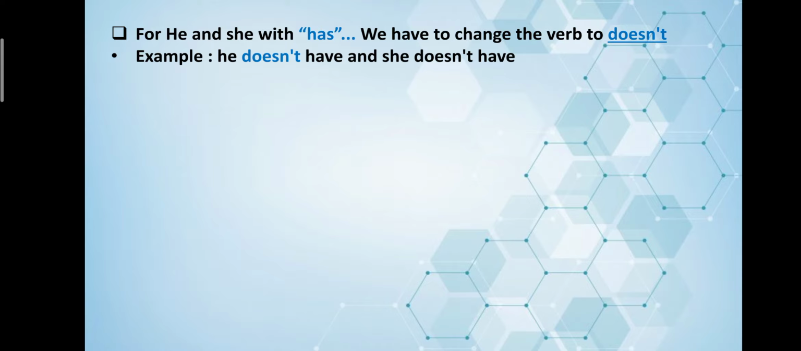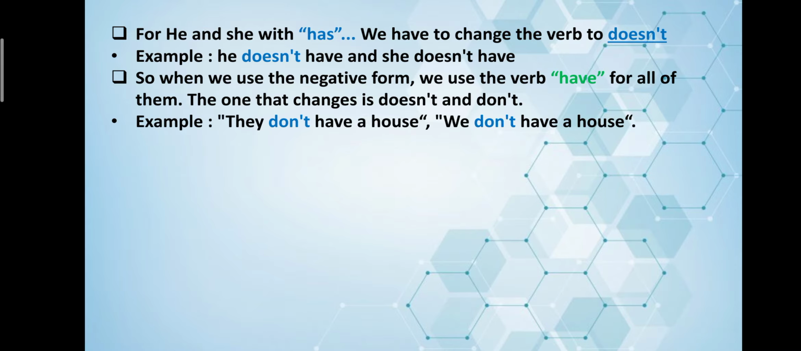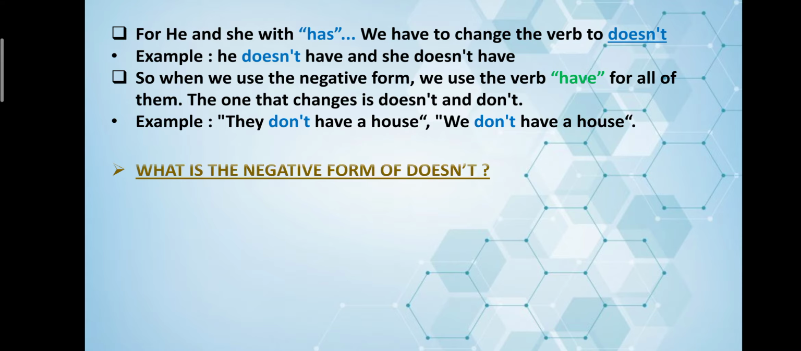Okay, so instead of has, if we are using have, we have to put the stress on doesn't. We cannot use don't. We have to change it to he doesn't have and she doesn't have. So when we use the negative form, we use the verb have for all of them. The one that changes is doesn't and don't. For example, they don't have a house, we don't have a house.